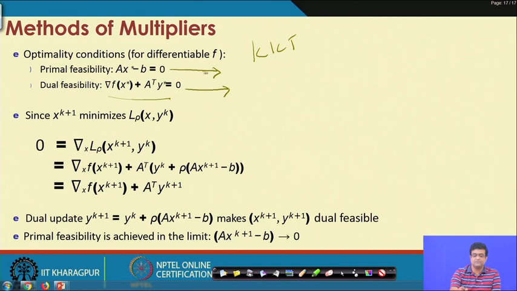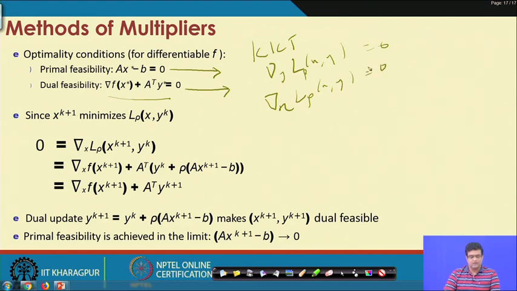So this is like saying gradient with respect to y of L rho of x comma y is equal to 0, and this is saying gradient with respect to x of L rho of x comma y equal to 0.